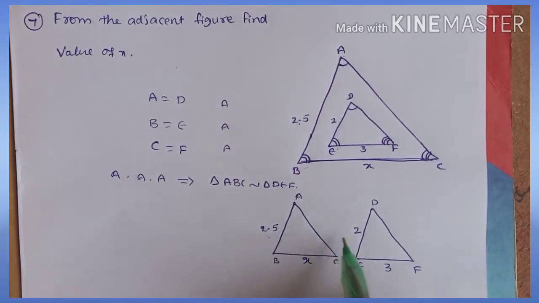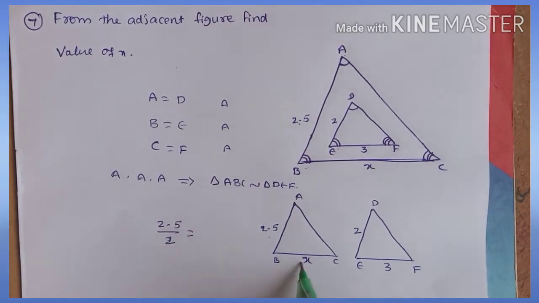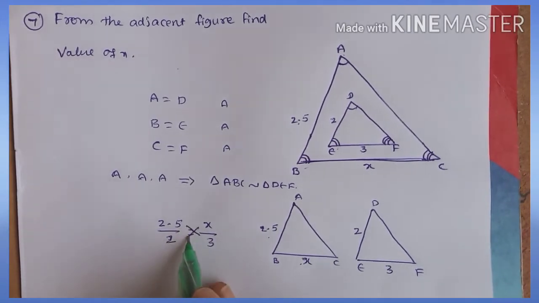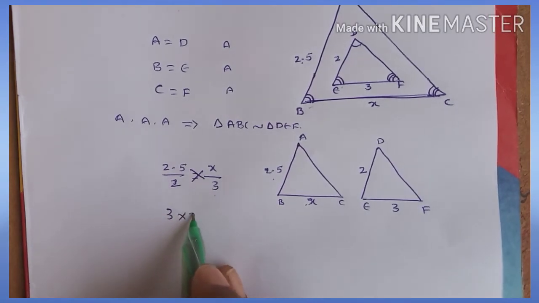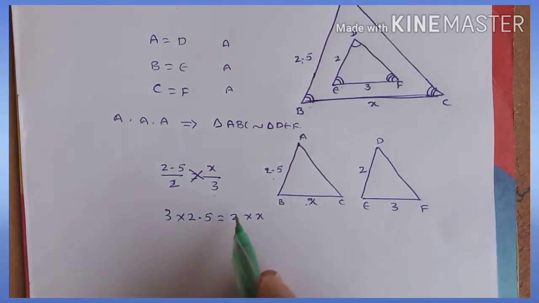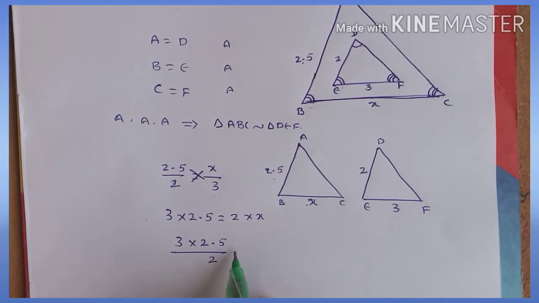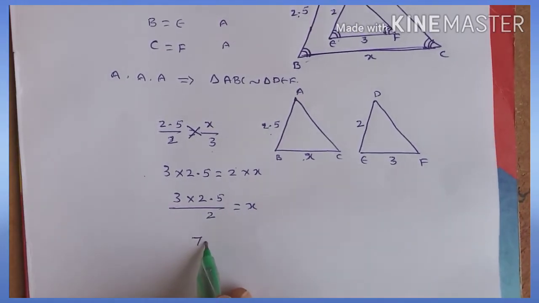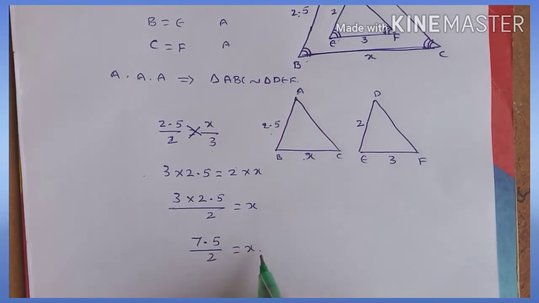Now we can apply first side by first side. 2.5 by 2 is equal to second side by second side, x by 3. Apply cross multiplication. What you are getting, 3 into 2.5 is equal to 2 into x. 2 transpose by, so 3 into 2.5 by 2 is equal to x. Okay, 3 fives are 15, so 7.5 by 2 is equal to x.